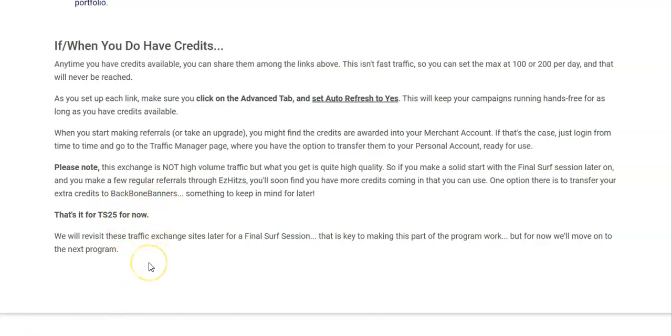So that wraps up the text portion of these instructions. What I'm going to do now is go over to the website, show you how to log in, and show you how to set up those links.